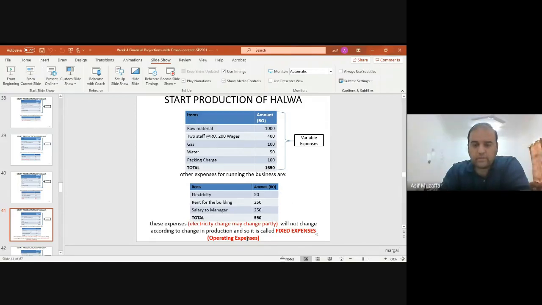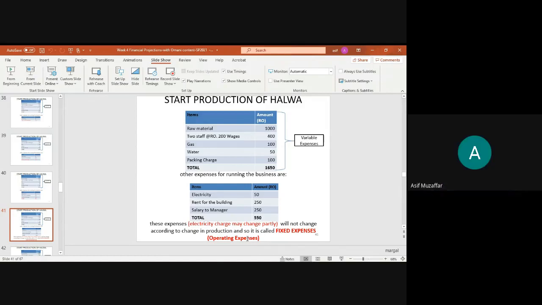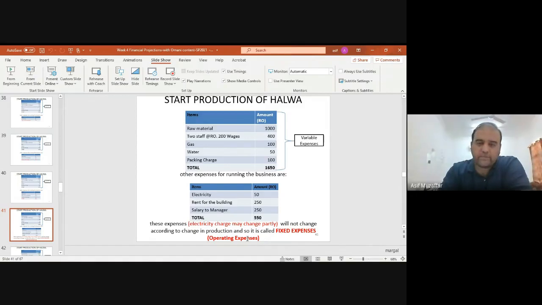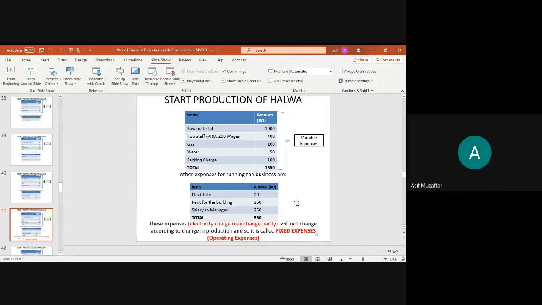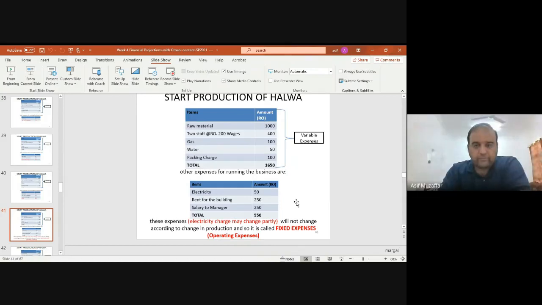We also call them operating expenses. Fixed cost, indirect expense, or operating expenses. These three are the names for the indirect expenses. Okay.